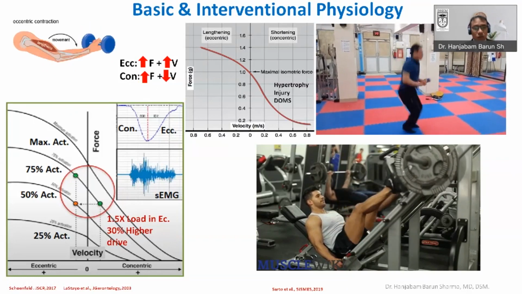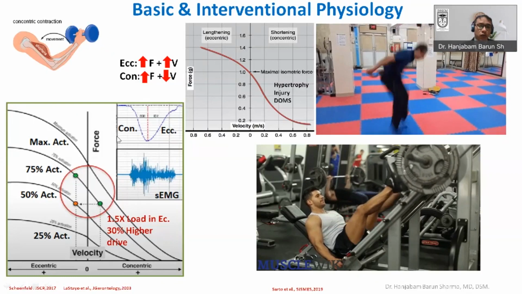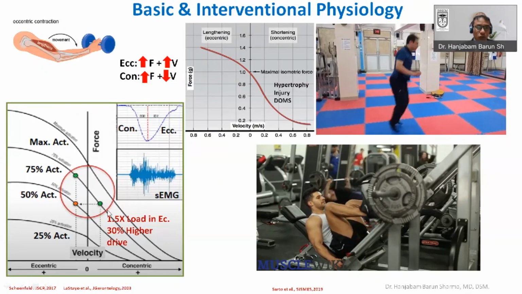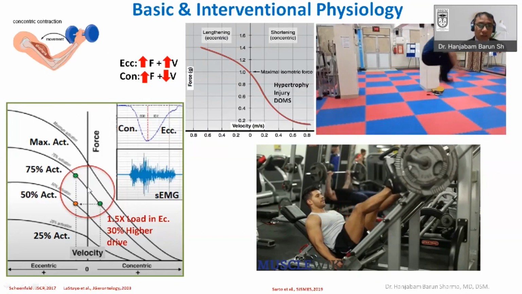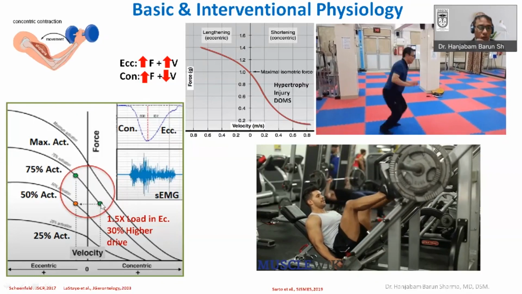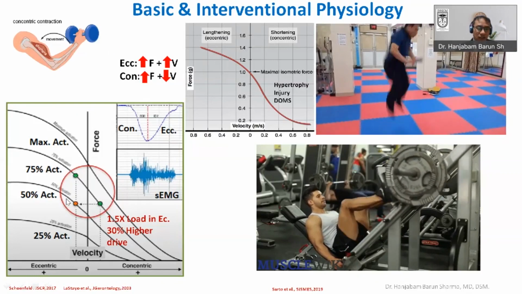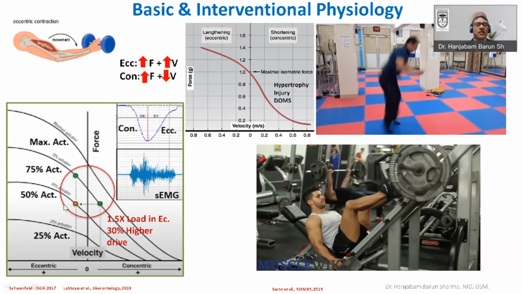You have to increase the velocity of the contraction, or the force. Then only will you be able to move along this particular curve. Otherwise, if you use the same load, you will shift toward another curve where the activation is generally lower.